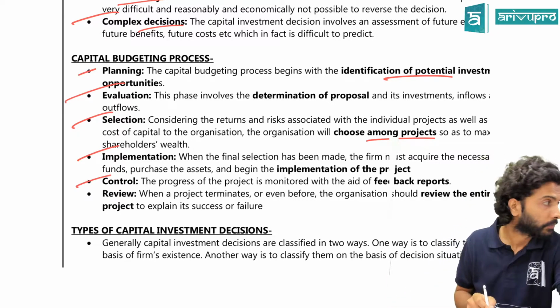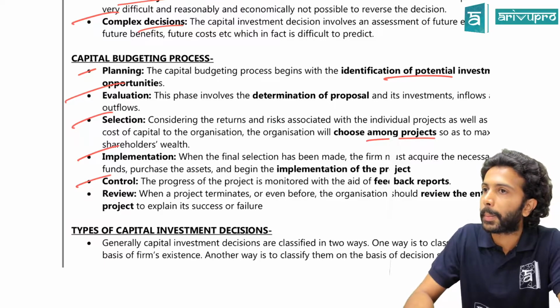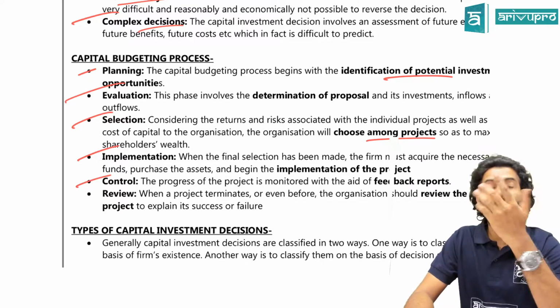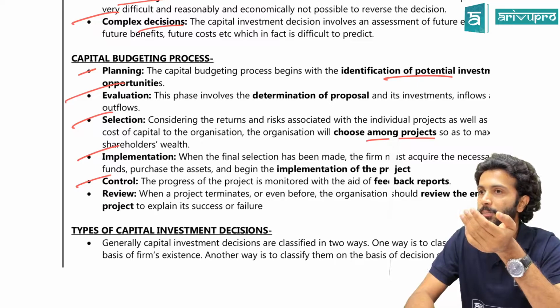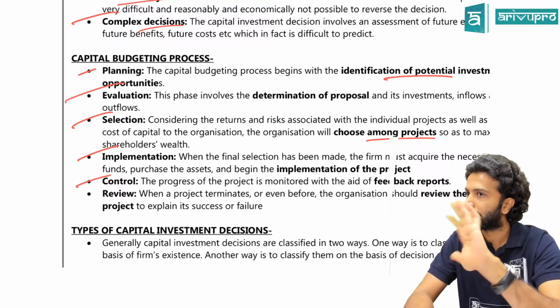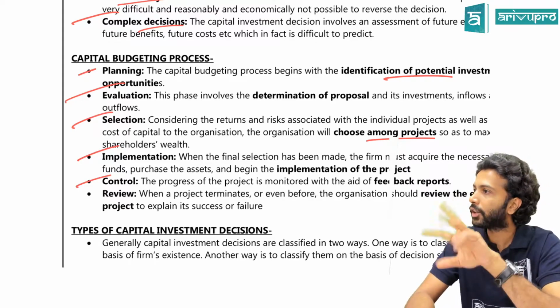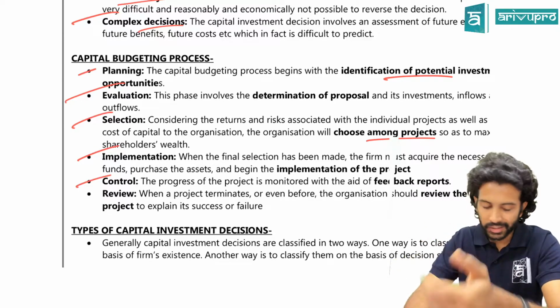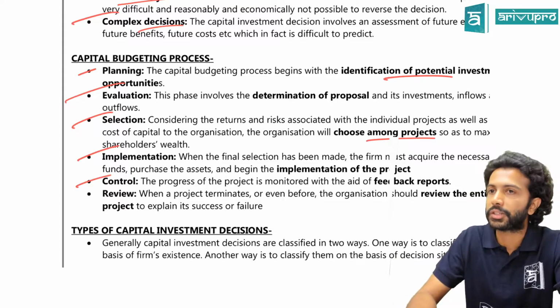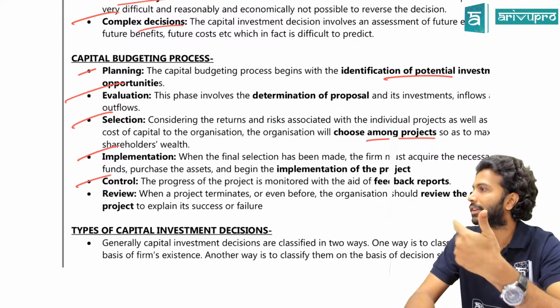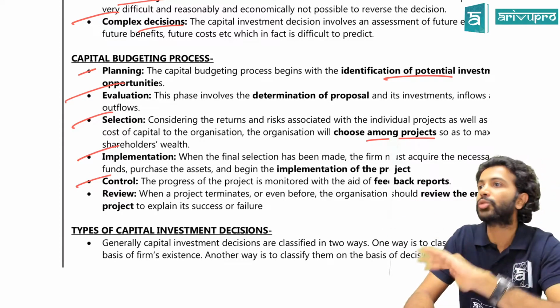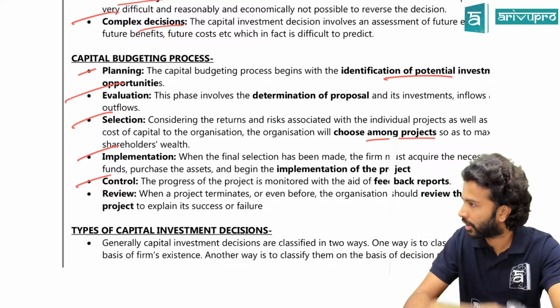Next one, what? After implementing, will you keep quiet? Obviously, you will not. Why did you decide that you want to go ahead with this project? You feel it's going to give you a certain return, yes or no? Will the actual return be matching your budgeted return, or could there be a variance? The testing of that variance will happen in your control stage. At every stage, you keep on analyzing whether what we expected is what we are achieving. That happens in your control stage.